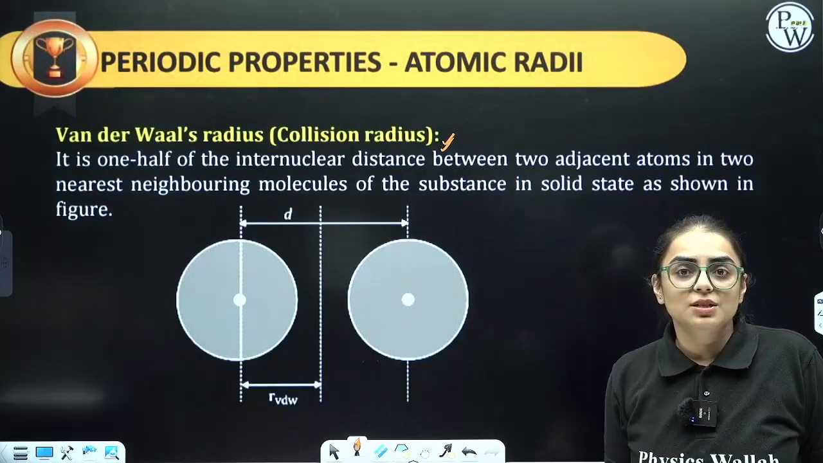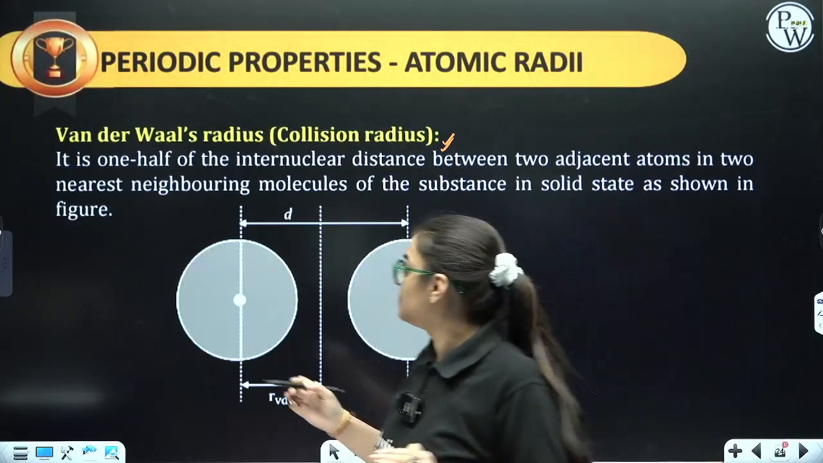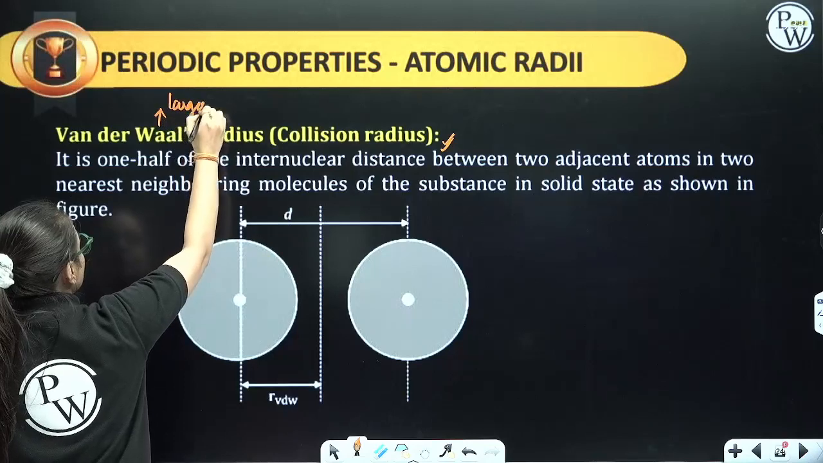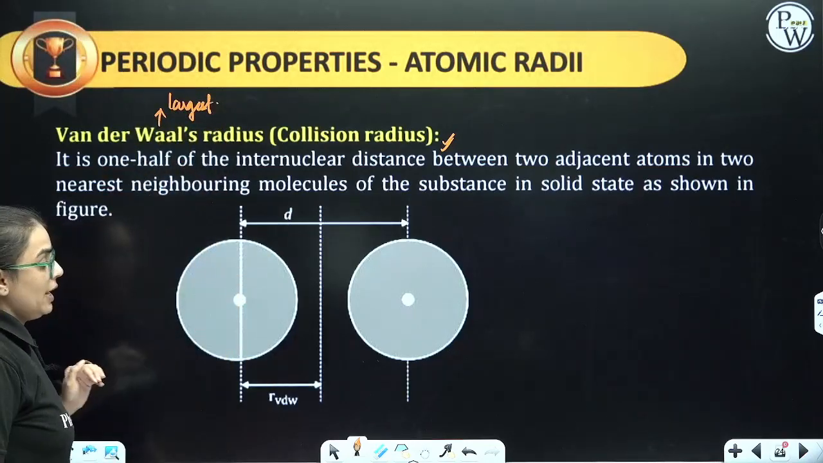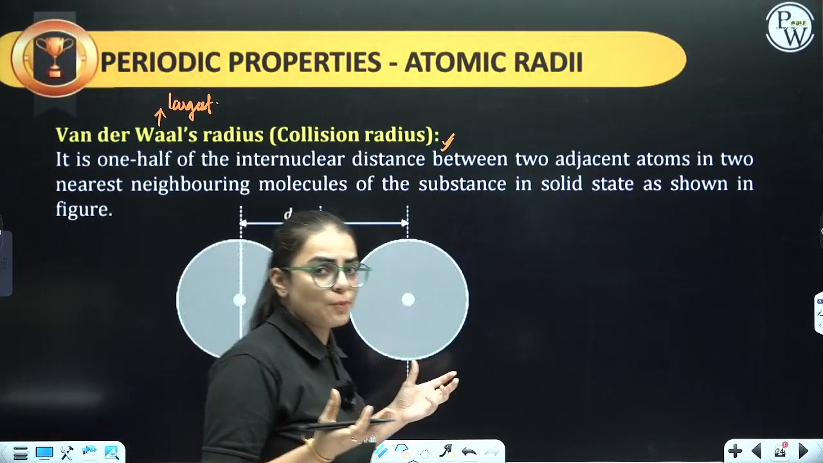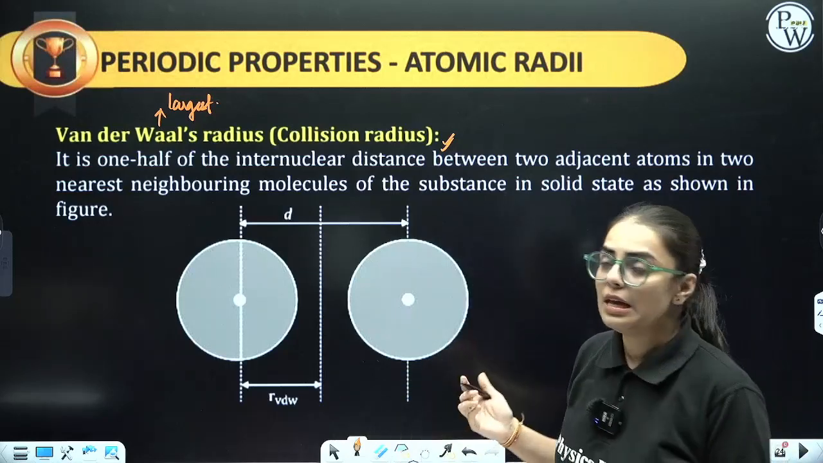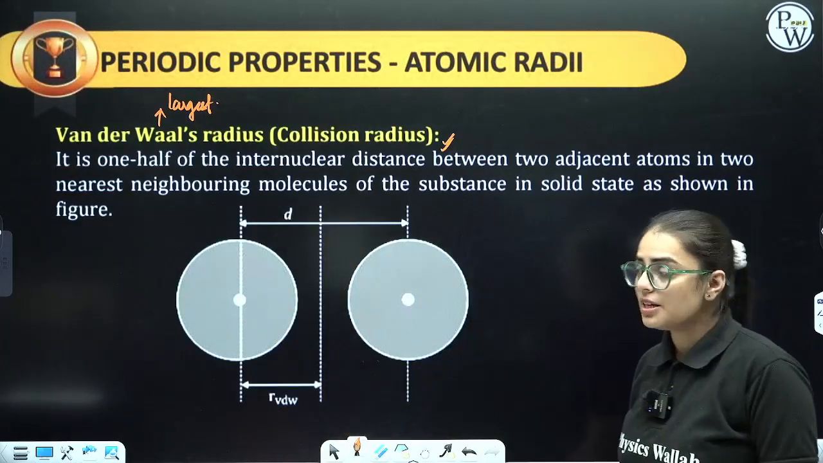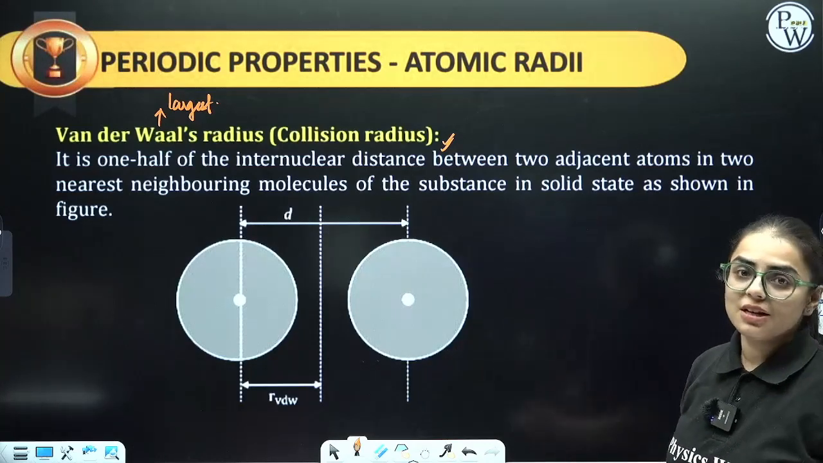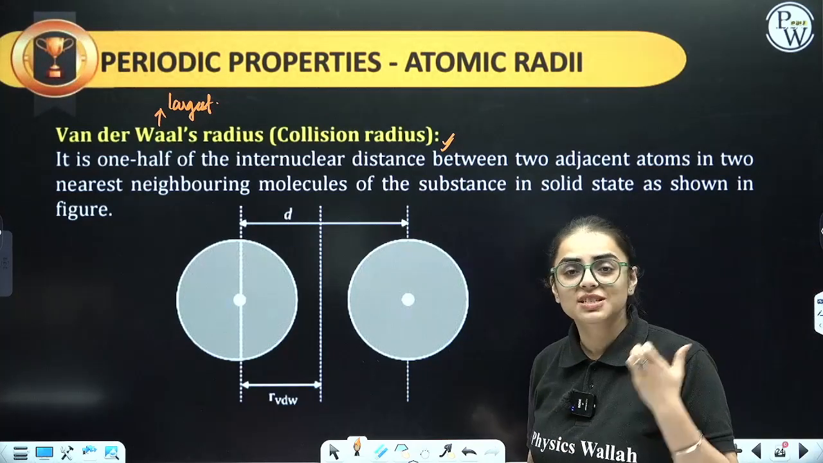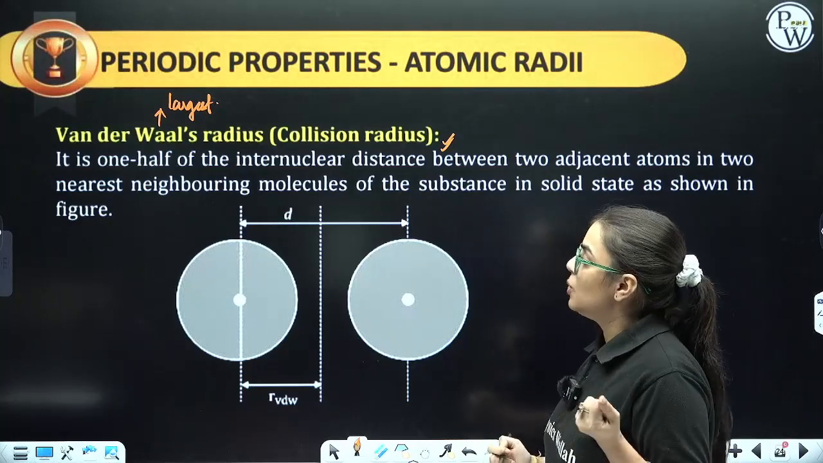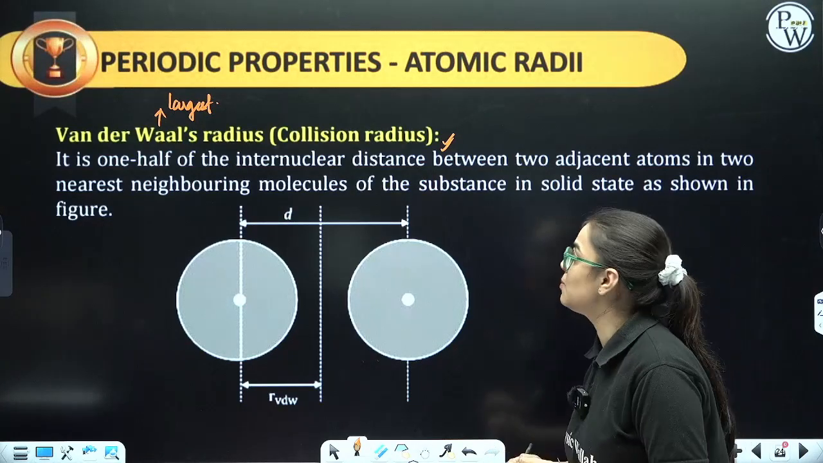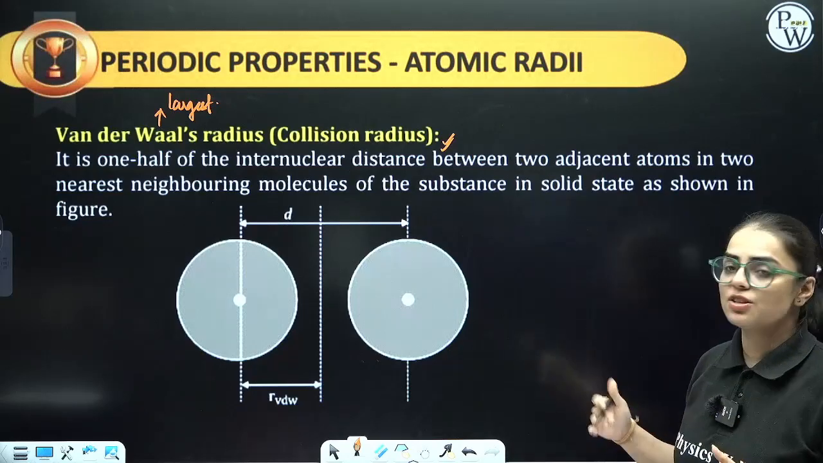Van der Waals radius is basically the largest radius, the highest value in size. It occurs in the case of molecules. The distance divided by 2 is the van der Waals radius. It is also a weak bond, the van der Waals bond. It is 1/2 of the internuclear distance between two adjacent atoms in two nearest neighboring molecules of the substance in solid state, as shown in the figure.